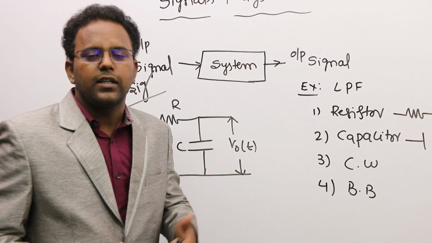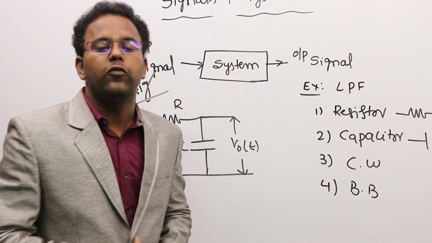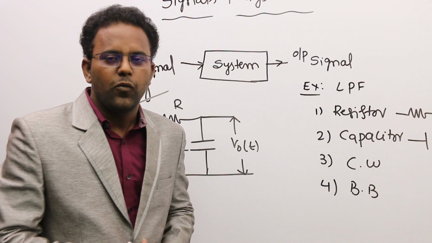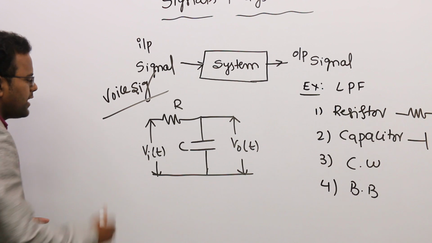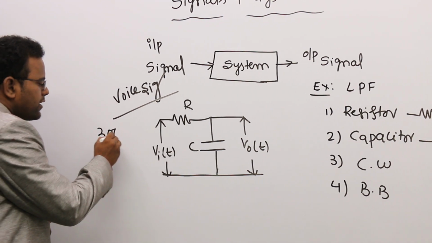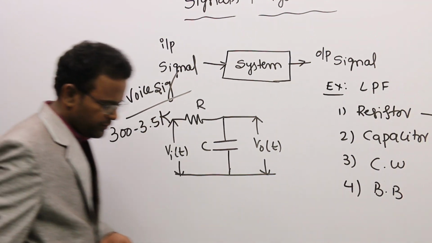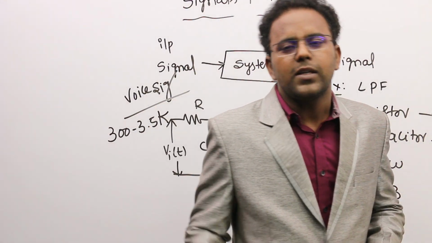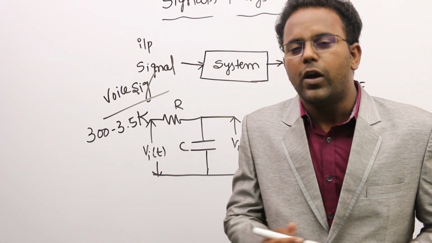What is the meaning of signal? Just now I told, it is associated with some information. What is that information? For example, if I take this voice signal, commonly we will call a frequency range of 300 to 3.5 kilohertz. What is the meaning of that 300 to 3.5 kilohertz? And what is the meaning of